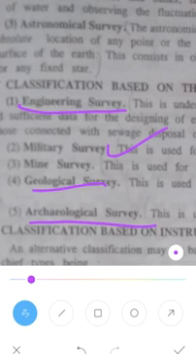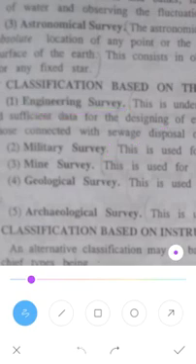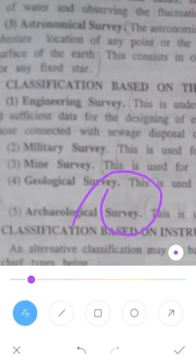Next is archaeological survey. Archaeological survey is used for unearthing relics or any antiques. So the Archaeological Survey of India is a department which comes under the state government as well as the central government, dealing with any archaeological antique piece or any very special material or structure which is laid beneath the earth's surface, above the earth's surface or below it.